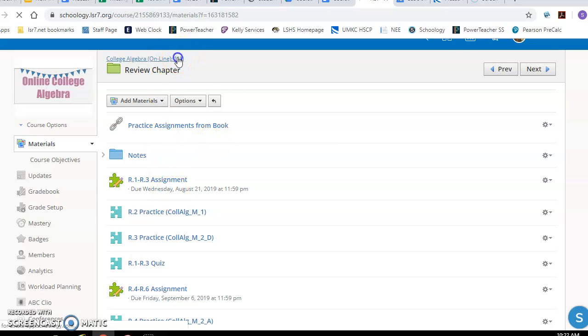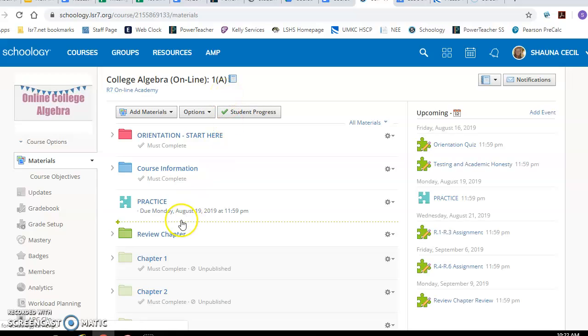I will post the UMKC link probably right here. By the time you're looking at this, hopefully you see that there. And I will be putting stuff on the calendar as well. So that should be good to go on Wednesday when you're looking at that. So please let me know if you have any questions, and good luck.